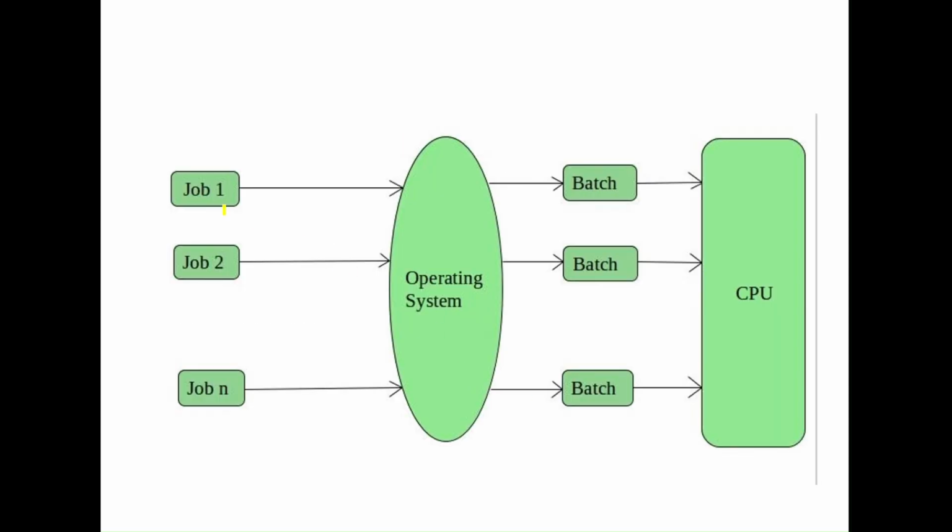So this is the image. This is job process one, process two, and the operating system. This is making a batch. This process is for printing, this process is for doing some mathematical work, and this process is for programming. So it goes into a batch, and according to the batch, it will execute first. Then all the processes execute one by one, like that.